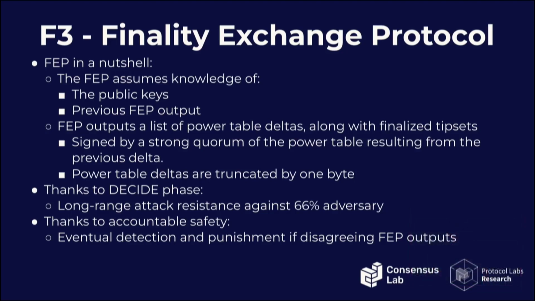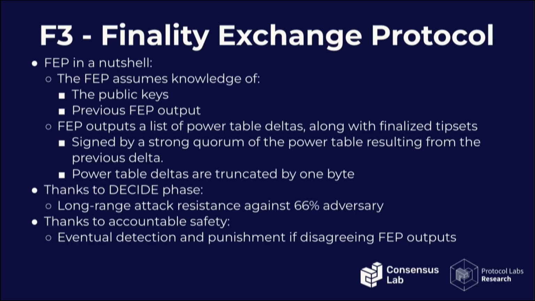Yeah, so in a nutshell, in the finality exchange protocol we assume whoever's verifying these finality certificates knows the public keys of the signers. So they must have received that perhaps in the Genesis certificate or something of the sort, and the previous output. And with that, what we essentially sign in the decide phase is the power table deltas, so the changes that occurred in the power table as a result of the finalization of that new prefix, and also explicitly the tipsets that have been finalized by this new iteration of GossiPBFT.